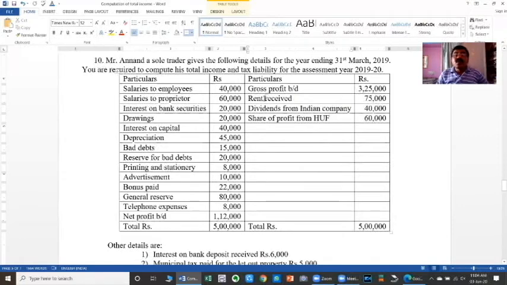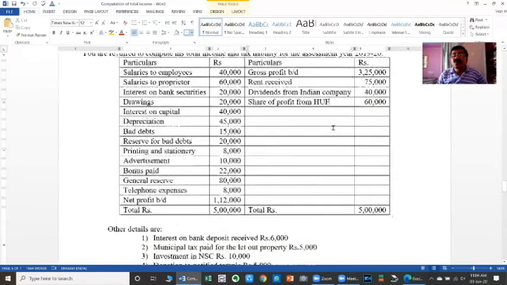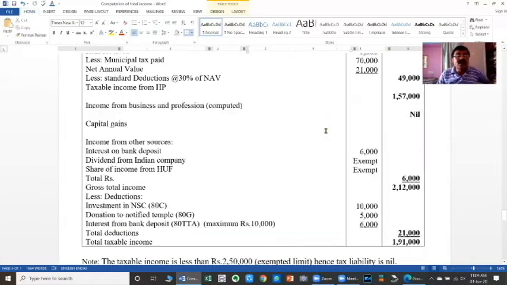They are not incomes earned under the head of business, but are taxable under other heads. Therefore, rent received 75,000, dividends 40,000, and share of income from HUF 60,000 are to be deducted.